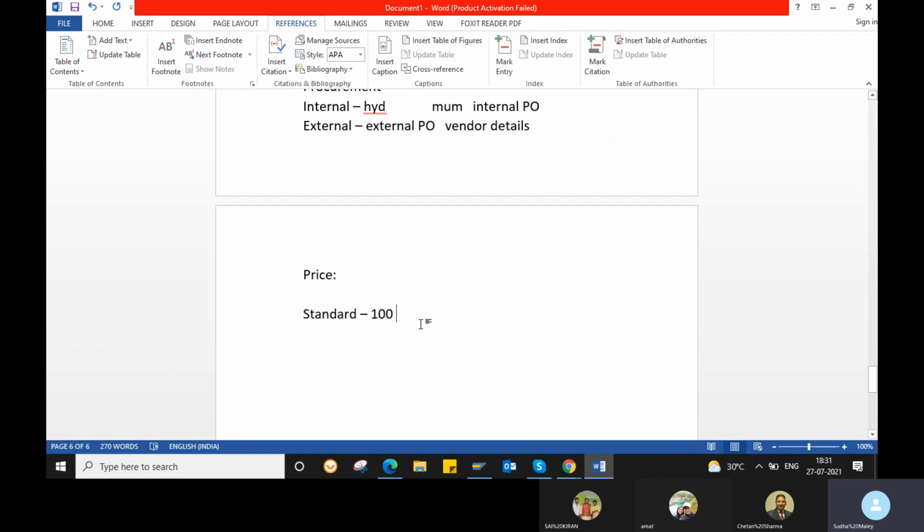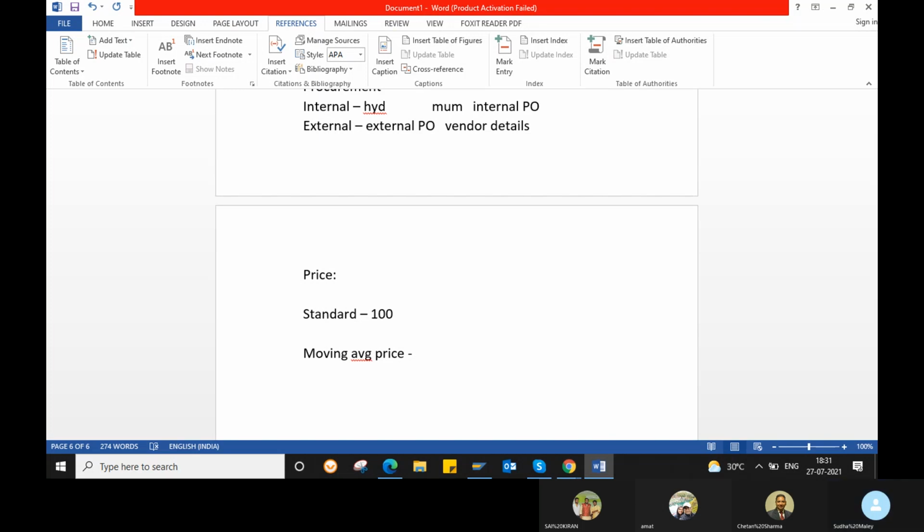When we discuss MM-FI integration, then you will understand the difference between a standard price and a moving average price. Standard price normally never changes. Mostly it will be a constant price. Moving average price means some materials will change day by day. Today it is 4,000, tomorrow it will be 4,020 rupees. Every day the price may decrease or increase. In those cases, you will select your price control indicator as moving average price.